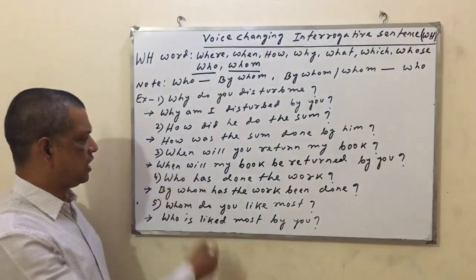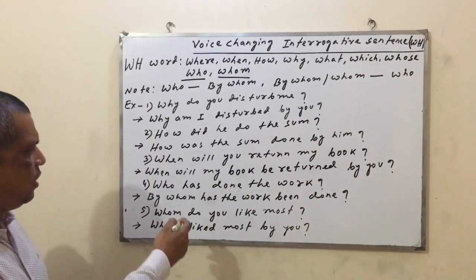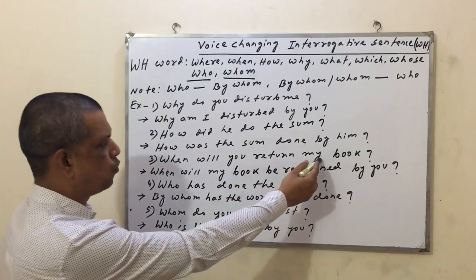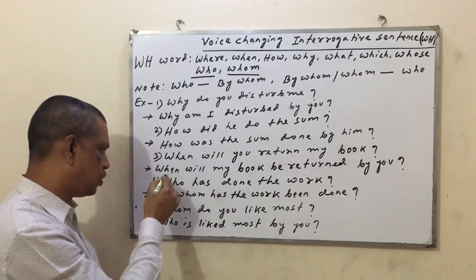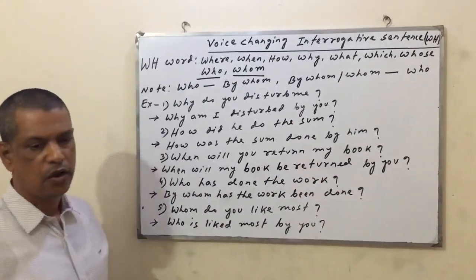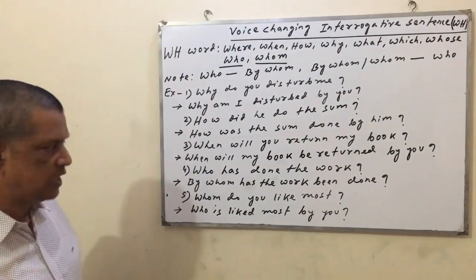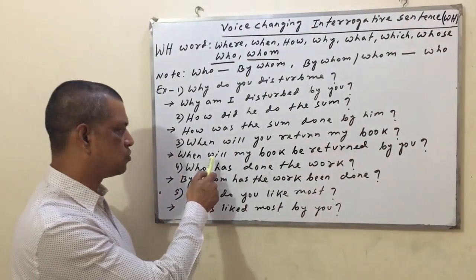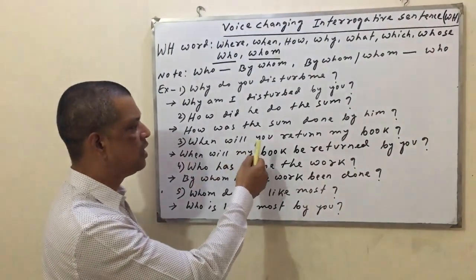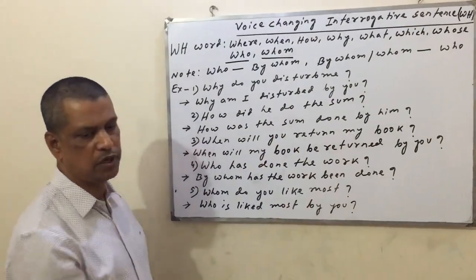The third question, same way, when will you return my book? First of all, you have to use the WH word as usual. Then you have to use the auxiliary verb. What is the auxiliary verb here? Future indefinite tense, shall be, will be.